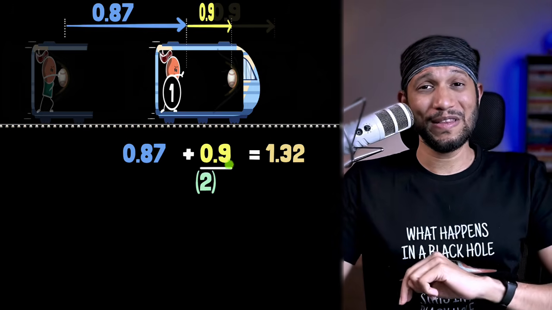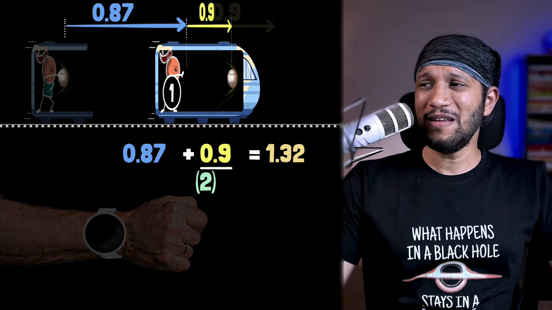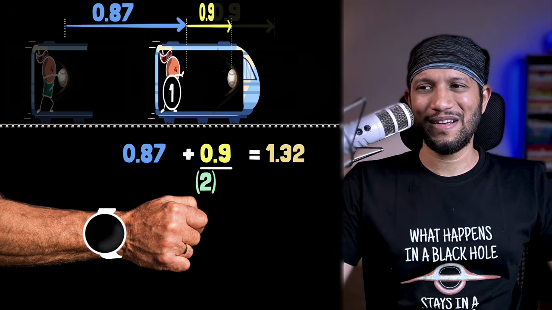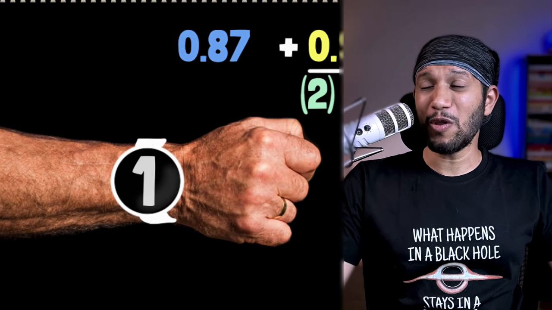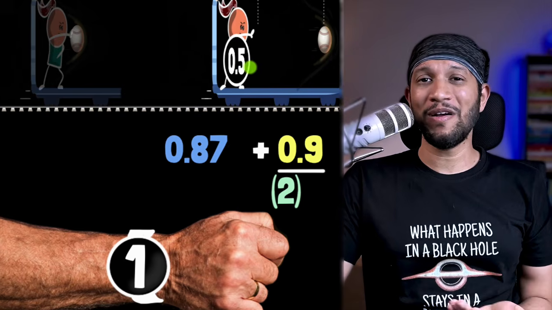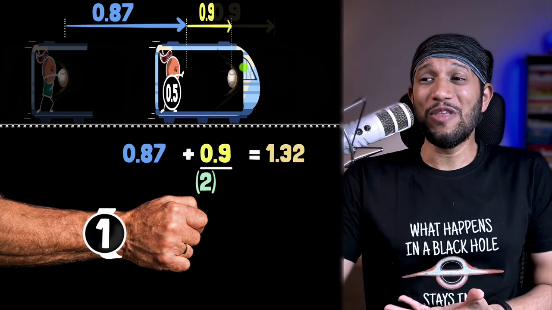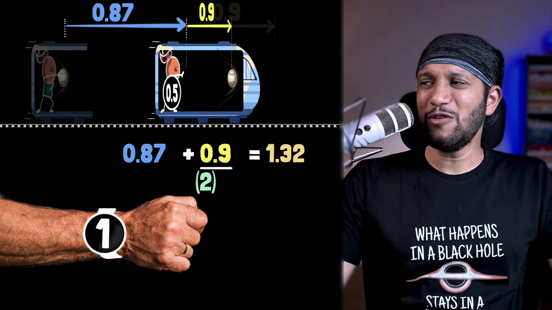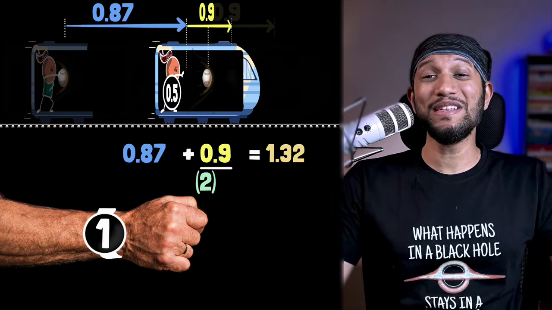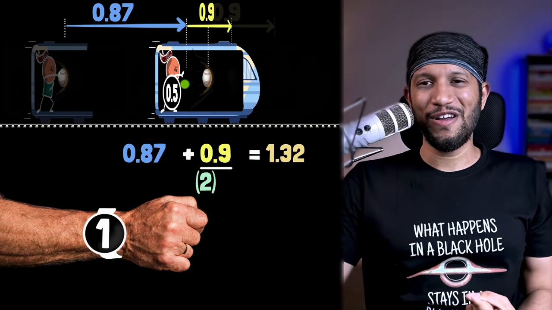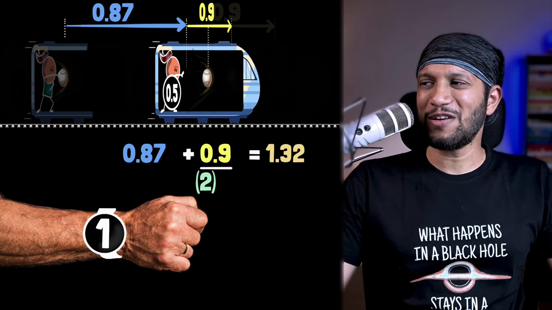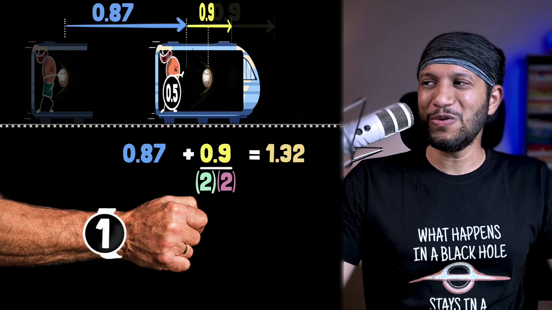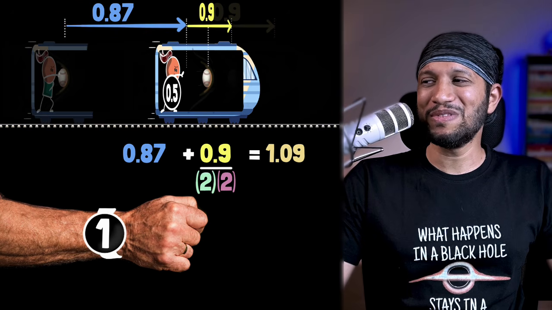On to your second mistake, Newton, time dilation. Moving clocks tick slower than clocks that are at rest. At 87% light speed, the clocks will tick at half the rate, which means when 1 second is up on our clock, only 0.5 second will be up on her clock. That means the ball wouldn't even reach the entire 0.9, the end of the train. It would be somewhere halfway in between, which means time dilation further slows down the distance that we see by a factor of 2. And so we'll get another 2 in the denominator, and the speed becomes even lower than what you expected.